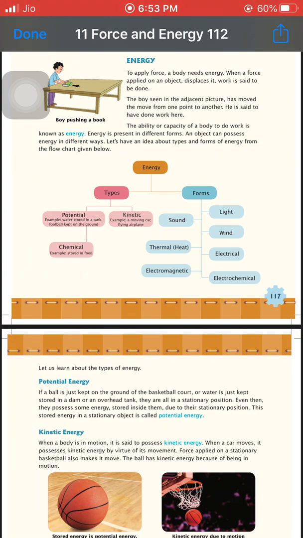Here we can take one example. As you see in this picture, the boy in the adjacent picture has moved a book from one point to another. He is said to have done work here. It means the boy moved a book from one place to another, changing the position of the book, displacing it some distance, so he is said to be doing work. Okay, now energy, the capability or ability of a body to do work, is said to be energy.